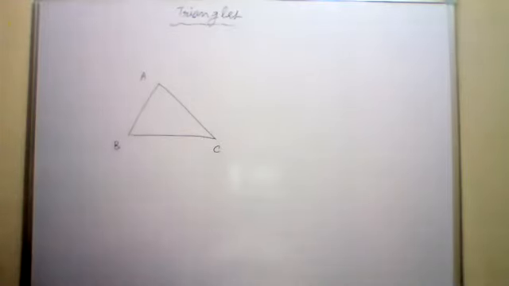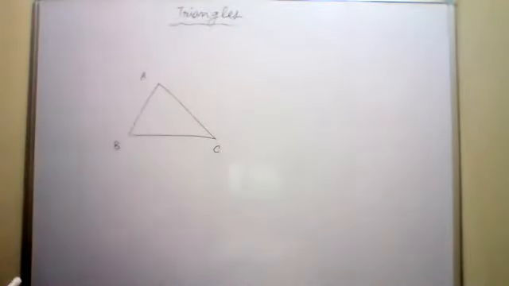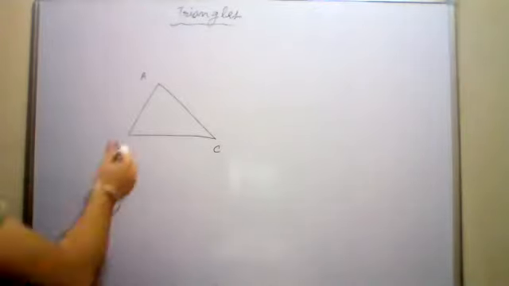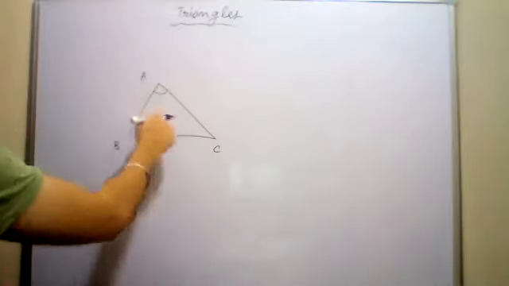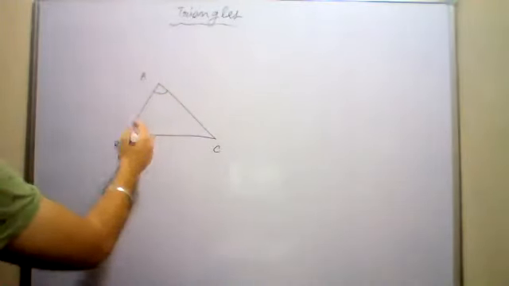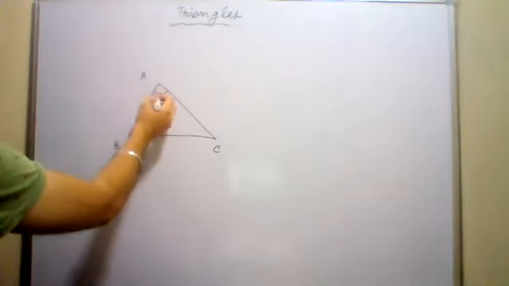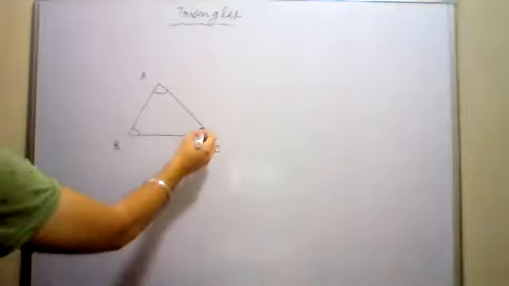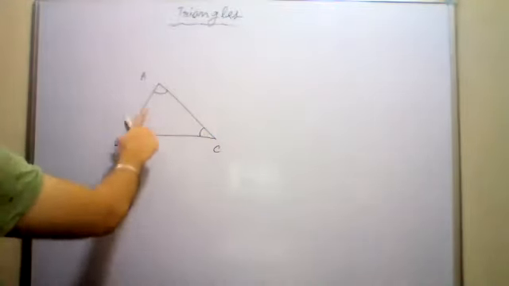So in this triangle, we have to understand what an exterior angle is. You all know what interior angles are. This angle is an interior angle. The angle which is inside the triangle is interior, obviously. So there are three interior angles in a triangle.